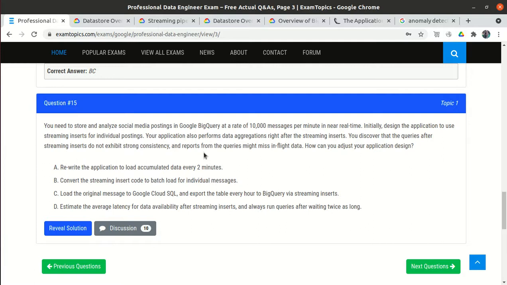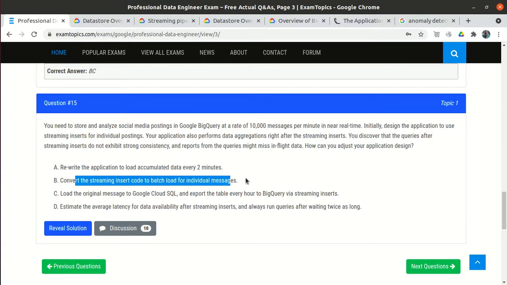Then again the data came, accumulate for 2 minutes, then write. But I don't think this is the correct option, because in this also we may miss a lot of data. Then they told that convert the streaming data into the batch load.